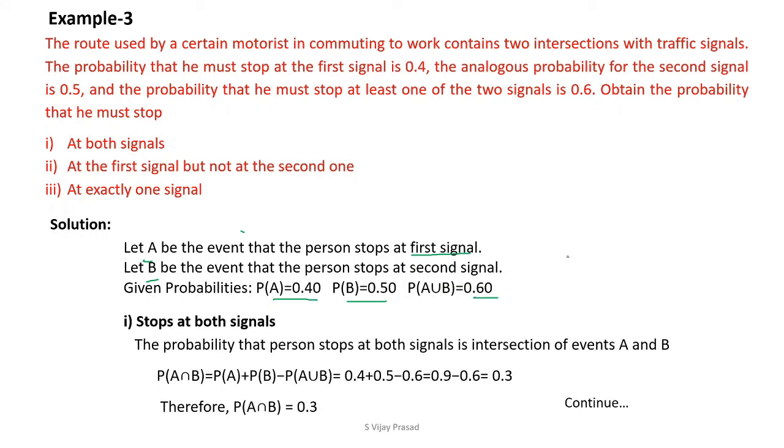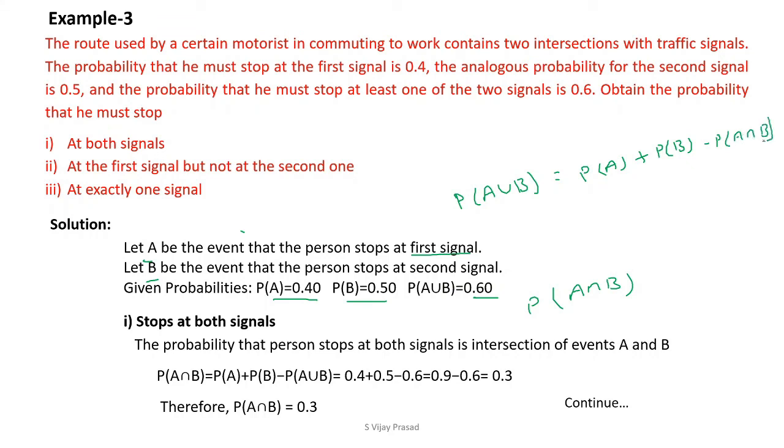Next, stopping at both signals. Both means intersection. You have to compute A intersection B. That is, the probability of A intersection B is required. But from the addition theorem we know that P of A union B is equal to P of A plus P of B minus P of A intersection B.